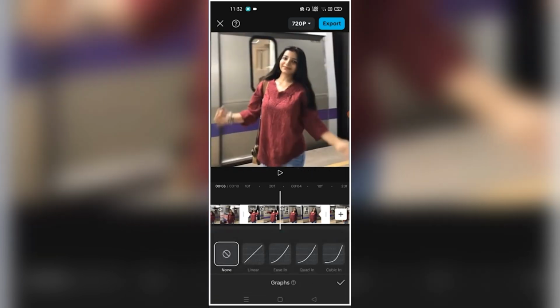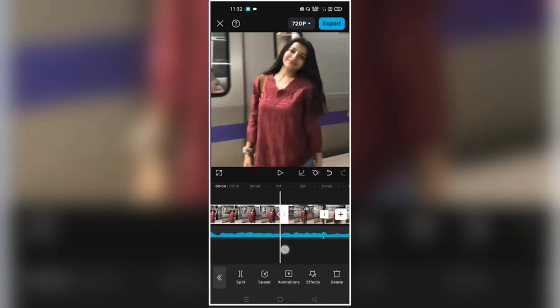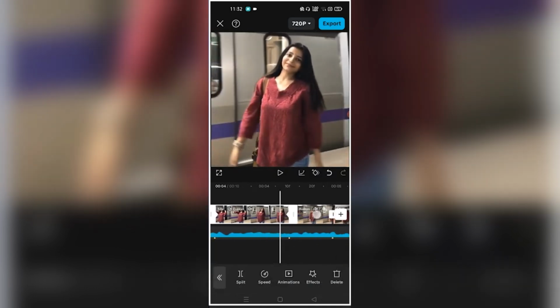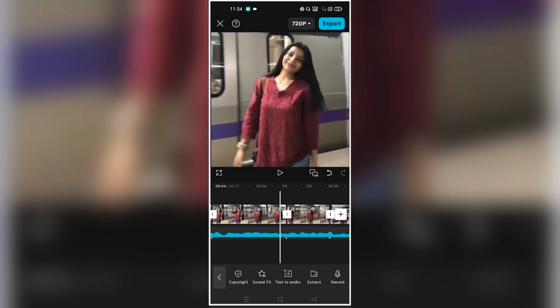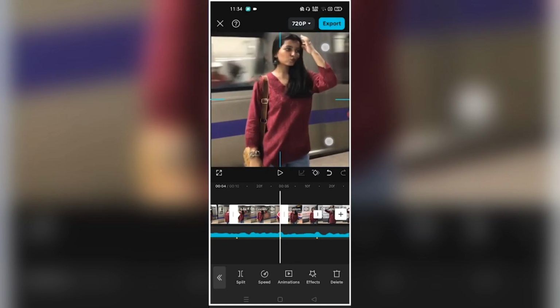After that, come in the graph. And in this you have to add flow too. You have to add this. Okay, let's do the rest. And you have to do this on every clip. After this, you have to add the graph in the same way in all your clips. So let's complete it in the same way. Then we will show you. Okay.